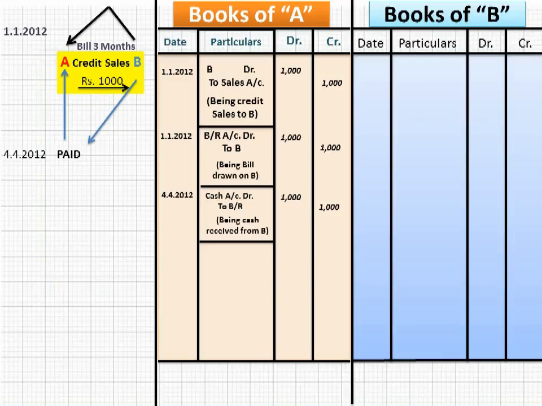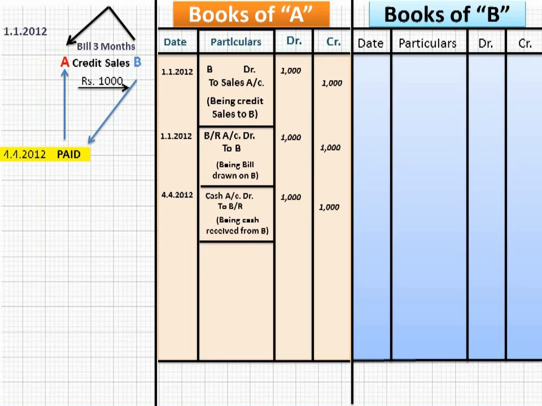A sells goods to B for ₹1,000 on credit and B accepts a bill of ₹1,000 for 3 months. And on the due date, the bill was paid. And the due date was 4th of April 2012. Suppose you are B. I mean to say you are drawee or you are acceptor of the bill. How will you make the journal entries in your books?